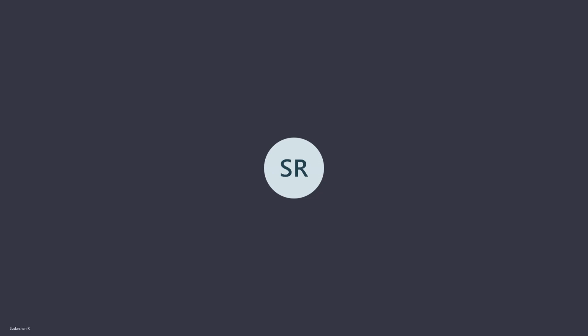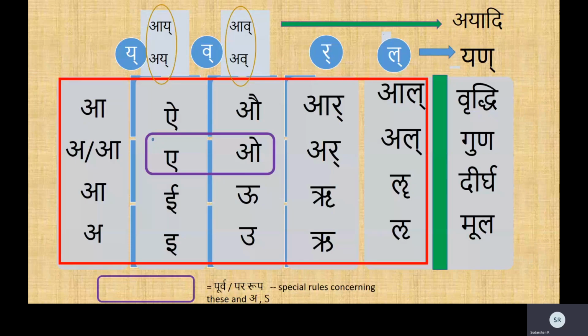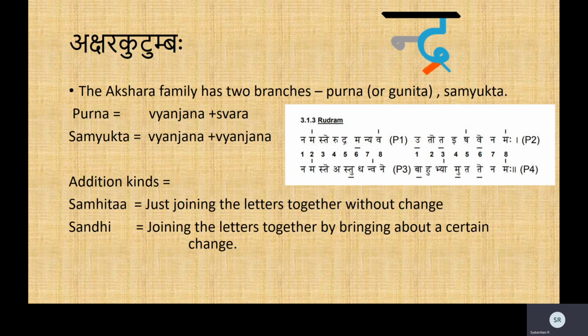Om Harihi Om. Last class we had discussed the Swara Kutumba, the family, the genealogy, the pedigree of the Swaras. In this class we shall look at the Akshara Kutumba. What exactly are the Aksharas? Now Akshara, you know, is a synonym of Varna. So the Akshara family has only two branches, unlike the Swaras.